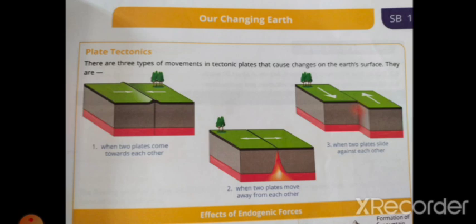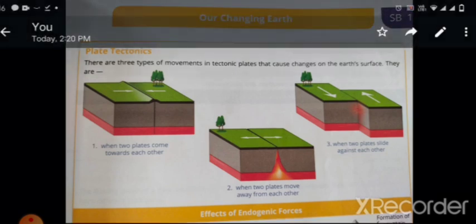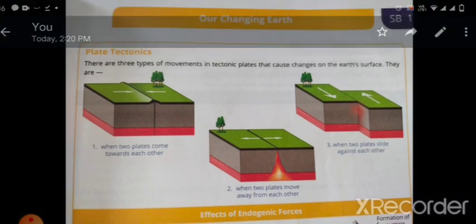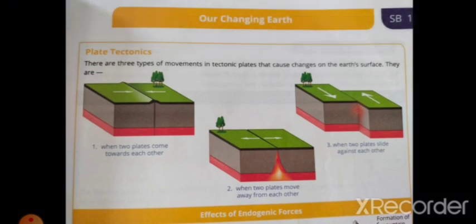Plate tectonics, I think you all learnt in 6th standard. There are 3 types of movements in tectonic plates. What are they? The first one is when 2 plates come towards each other. For example, you can see the arrow marks on top of the green layer. One is coming from the left and another from the right. The 2 plates come towards each other, so the sand and soil will be crushed together and form a mountain there.